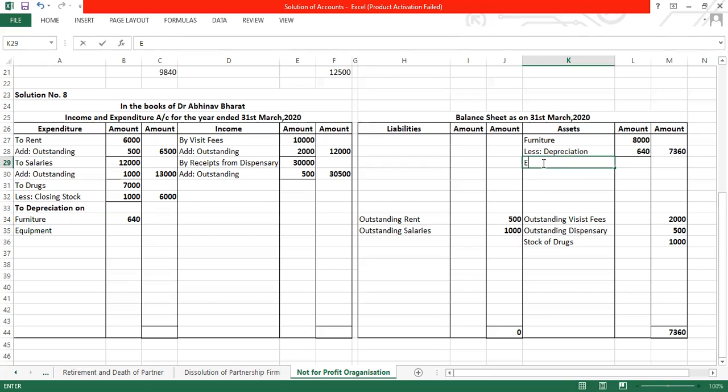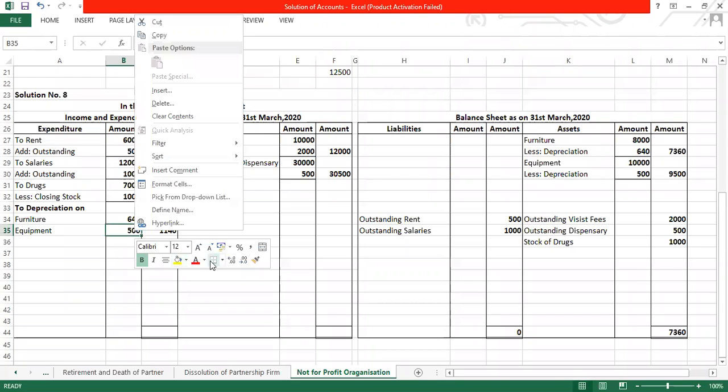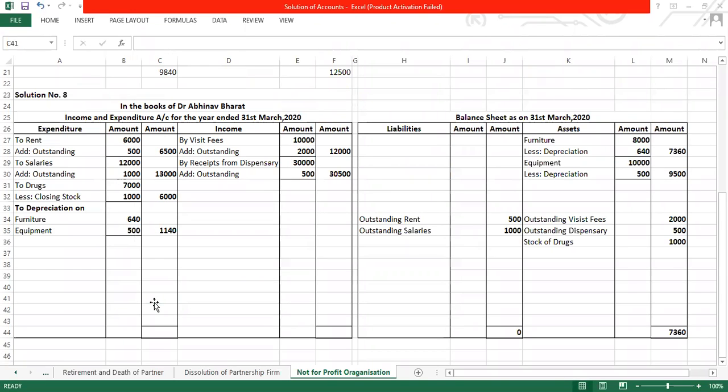Let us write our equipment. The value of equipment is 10,000, which is having depreciation of 500. So 9,500 in the outer column it will be, and here it will be 500. So your total will be 1140. Okay. So now we have completed with the adjustments. We will do the remaining posting.